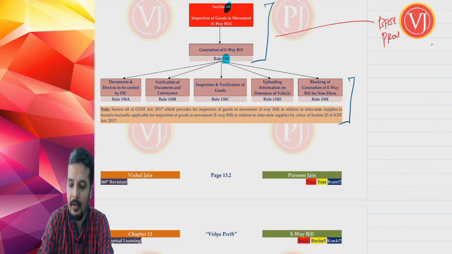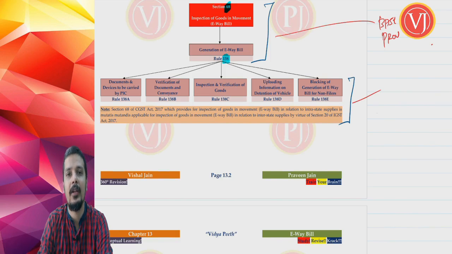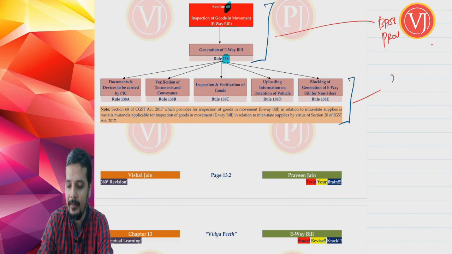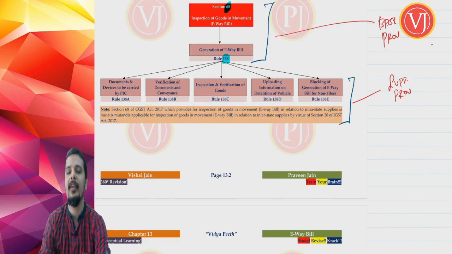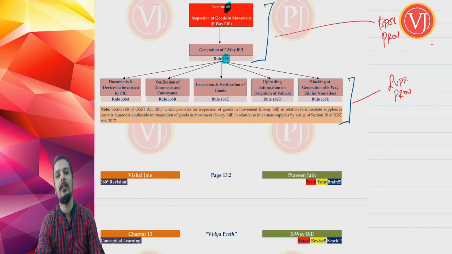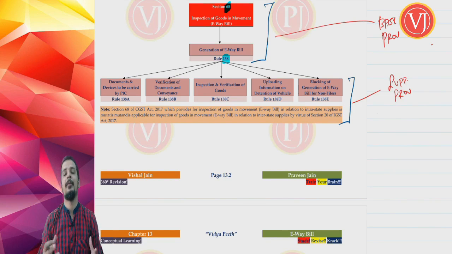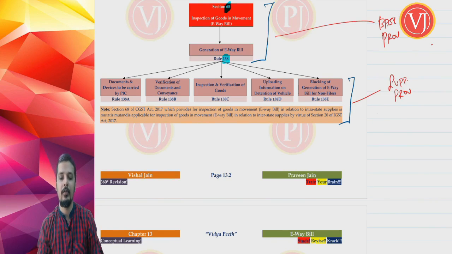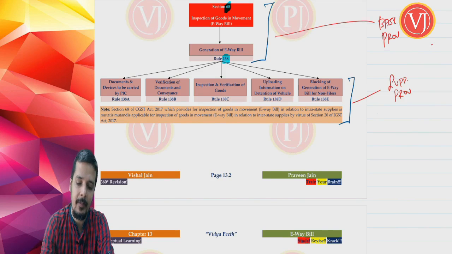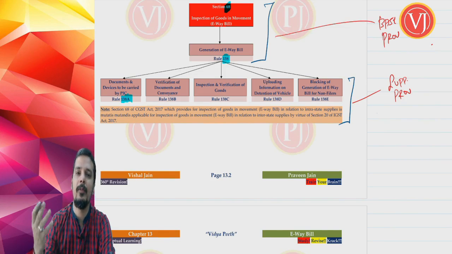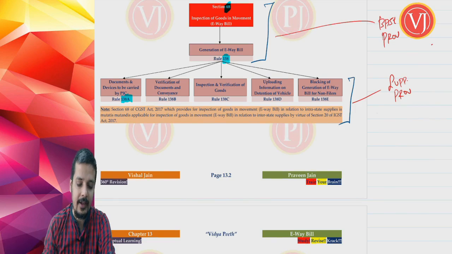And when you are talking about supporting provisions, you are talking about Rule 138A, 138B, 138C, D and E. These are the other provisions which deal with e-way bill. So the base provisions are basically Section 68 read along with Rule 138. 138A talks about what documents and devices have to be carried by the person in charge. So when the person in charge, that is the transporter, is moving the goods, what are the documents and devices that he has to carry?